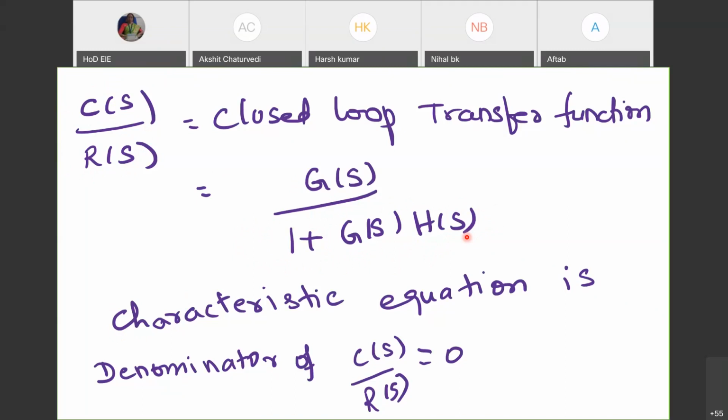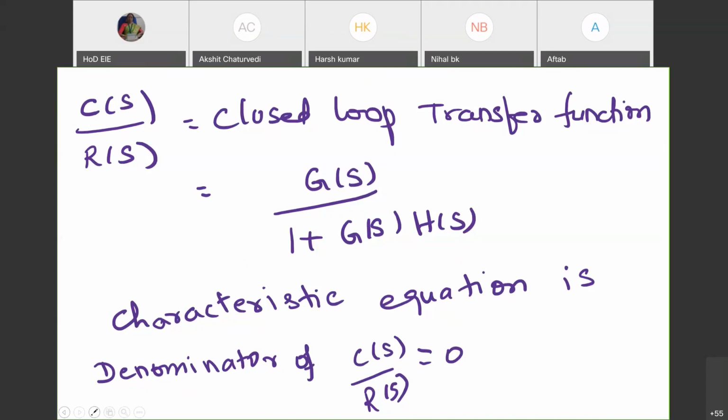Okay, so the denominator of C of S by R of S equated to 0 is called the characteristic equation of a system.